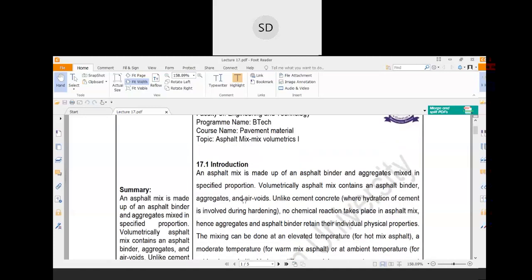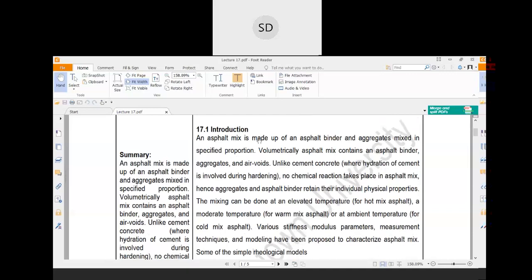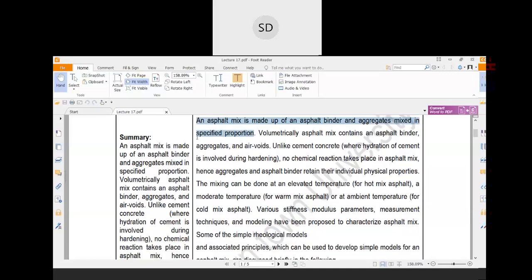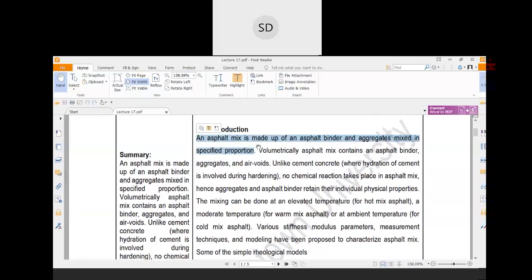So in the introduction section, an asphalt mix is made up of asphalt binder and aggregates mixed in specific proportion. As we already discussed, asphalt mix is a mixture of bituminous material plus mineral aggregates.